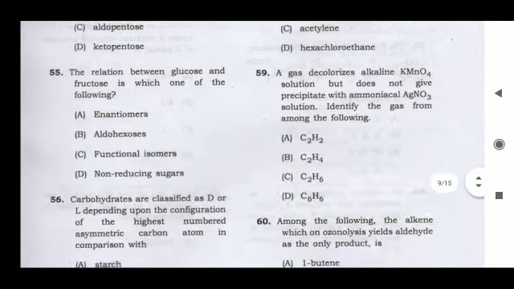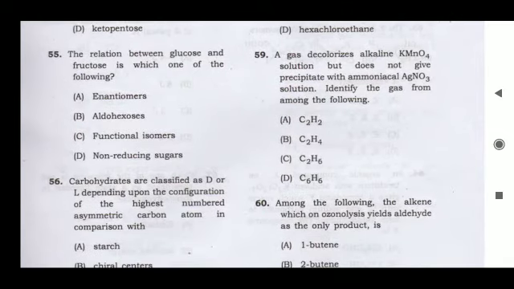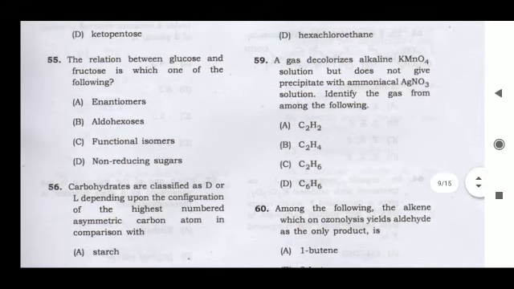Next question: a gas decolorizes alkaline KMnO4 solution but doesn't give a precipitate with ammoniacal AgNO3 solution. Identify the gas among the following. An alkaline KMnO4 solution is decolorized by a compound that contains a double bond or triple bond, right? Next, it doesn't give a precipitate with ammoniacal AgNO3, which means it does not contain a terminal triple bond.